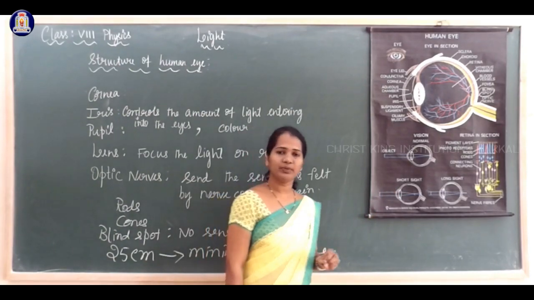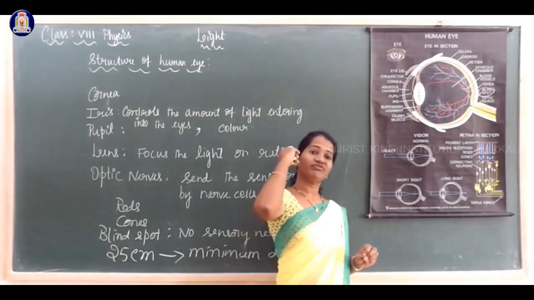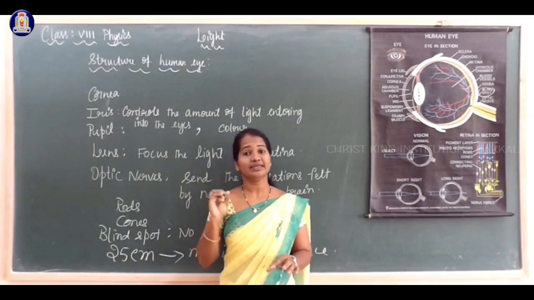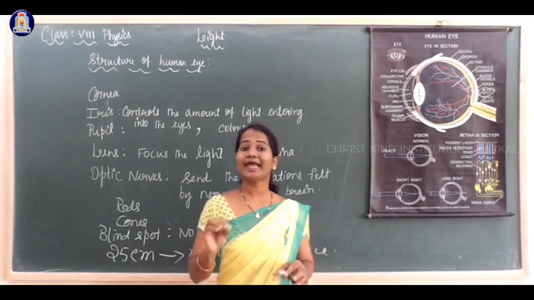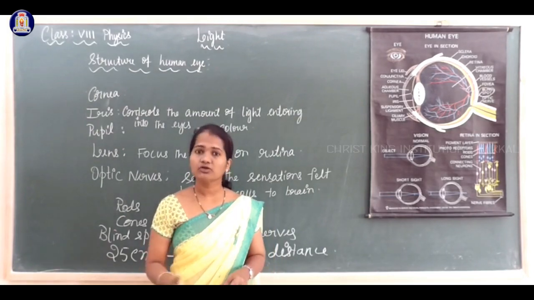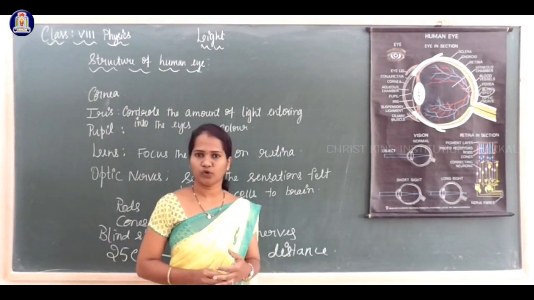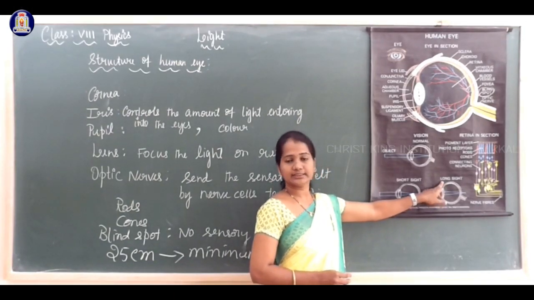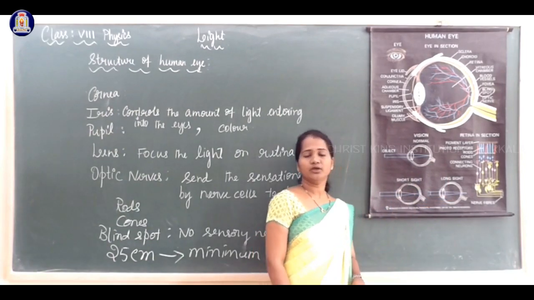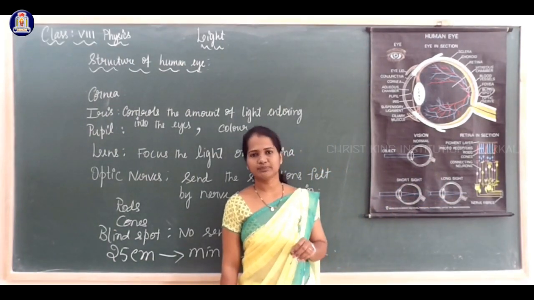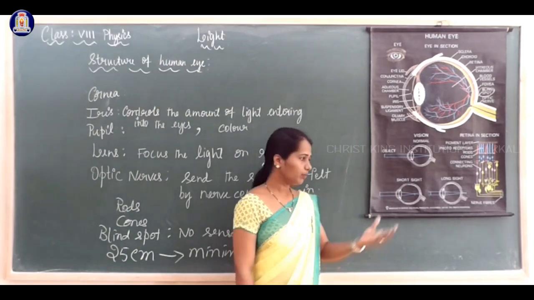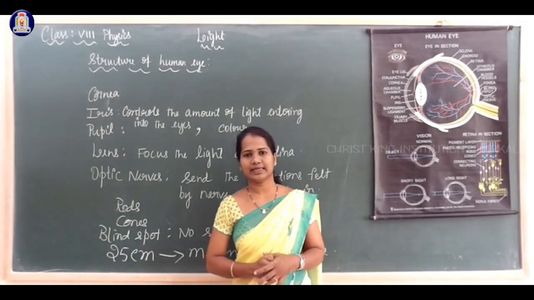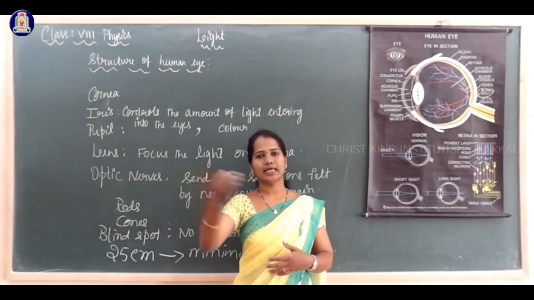And also some people can identify farther objects more comfortably. They can see farther objects clearly, but they find it difficult to identify the nearer objects. This is also a defect. This is called hypermetropia, or it is also called long-sightedness. This is a problem of the eye. So this also can be corrected by using specs of appropriate lenses. About these defects of eyes, you will study in detail again in the 10th standard. That is myopia as well as hypermetropia.